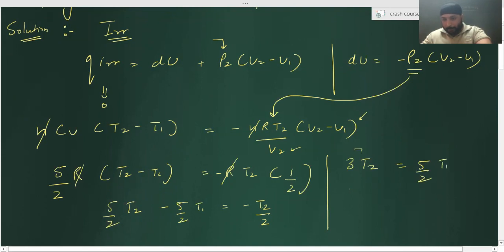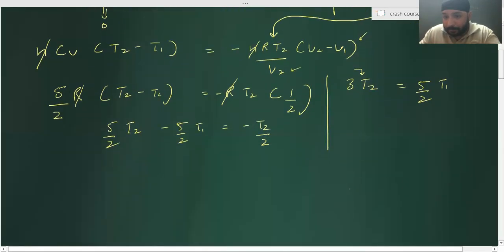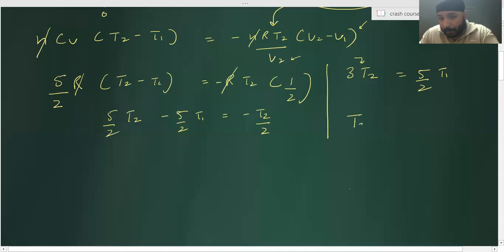So I got the final temperature, which will be equal to the temperature of the surroundings, right? Because finally the system will be in equilibrium with it. So T2 will become equal to 5 by 2 into 3 into the initial temperature, 300 Kelvin. So what will I get here?